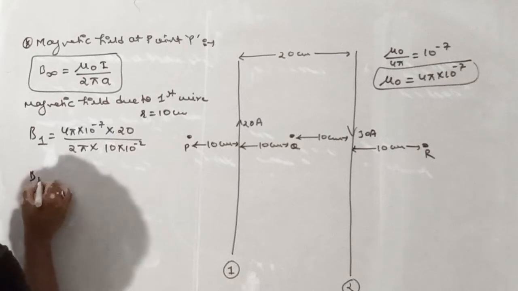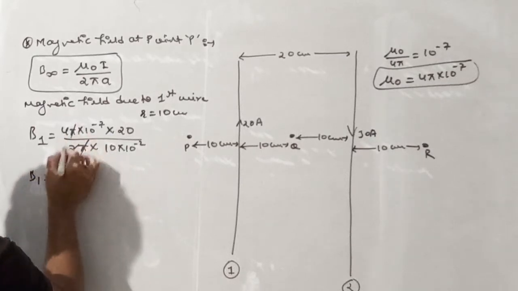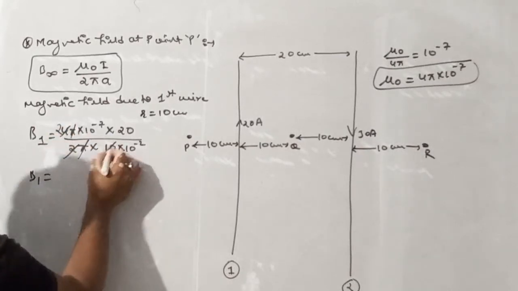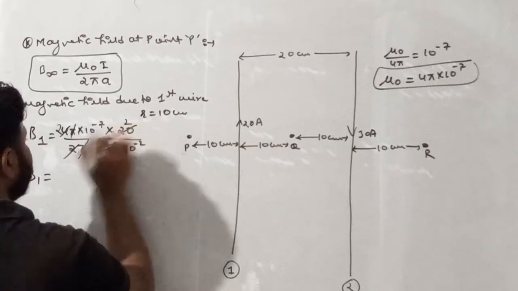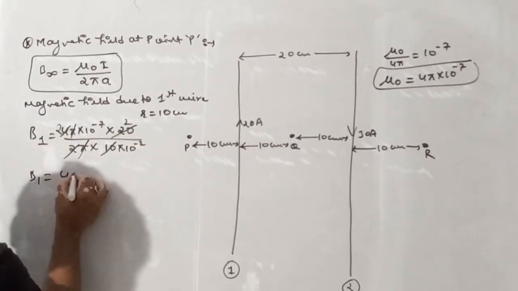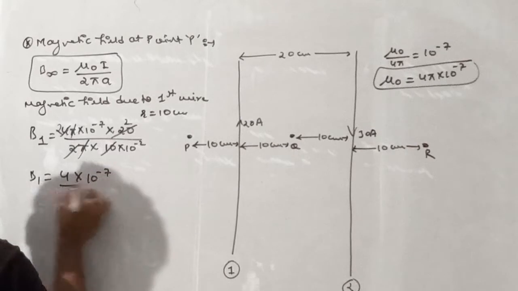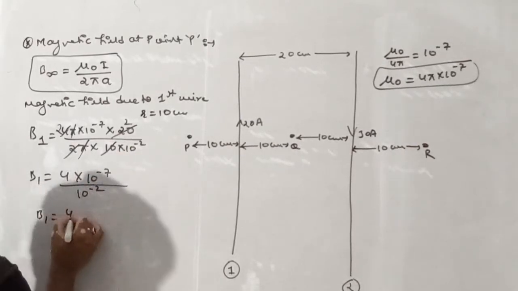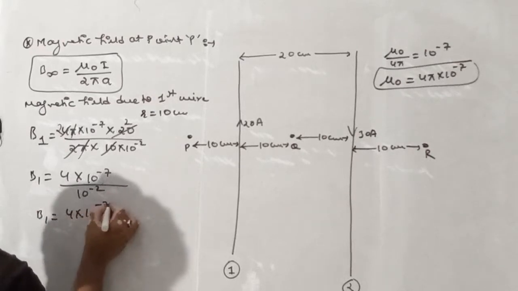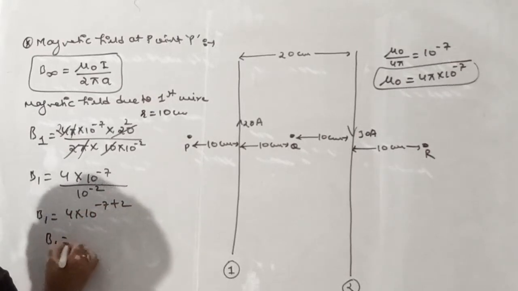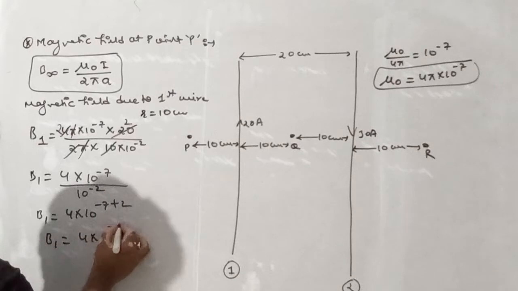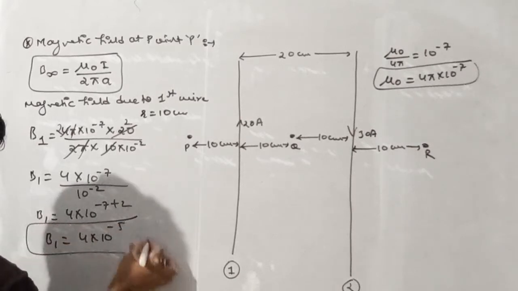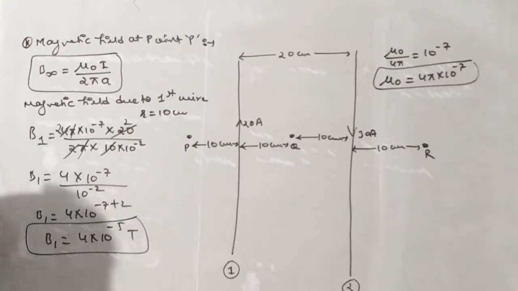So pi gets cancelled, 2 twos are 4, 10 and 20 gives 2, so 2 twos are 4, multiplied by 10 raised power minus 7 divided by 10 raised power minus 2. So B1 is nothing but 4 into 10 raised power minus 7 plus 2. So B1 becomes equal to 4 into 10 raised power minus 5. This is the value of magnetic field due to first wire.